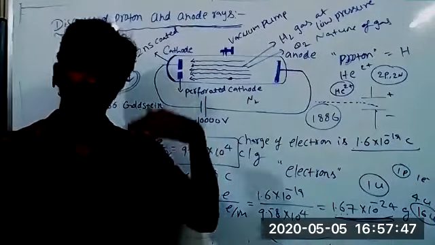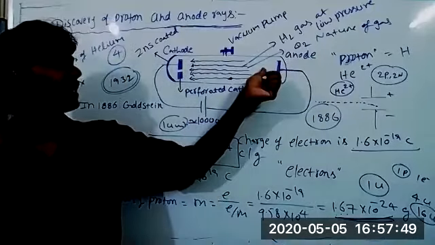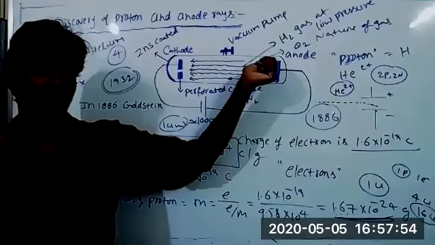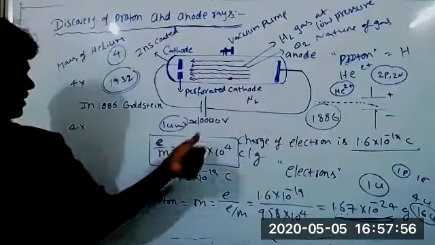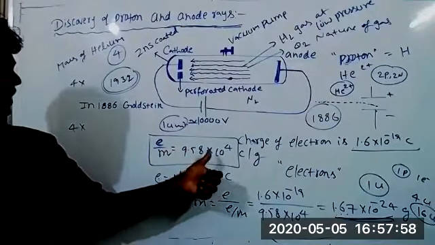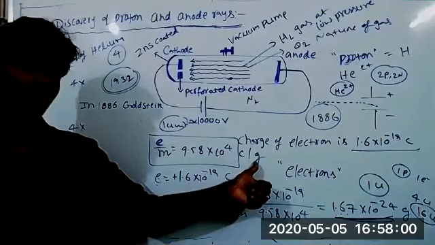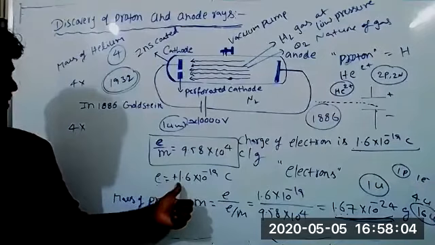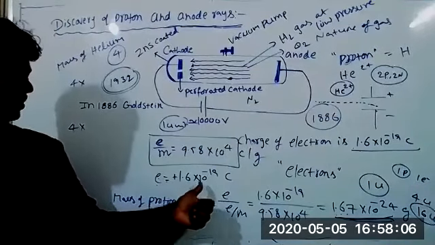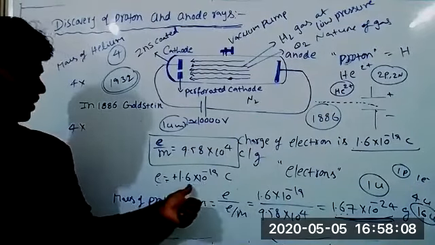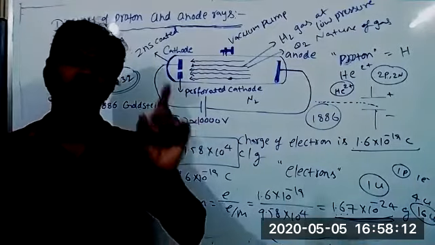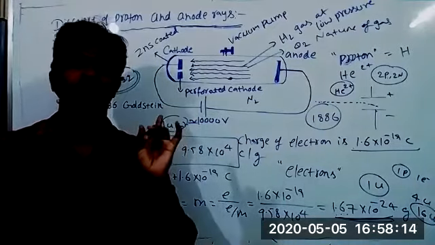It varies with the change of gas present in the discharge tube. If you take hydrogen gas, the e/m ratio is 9.58 into 10 power 14 coulombs per gram. The charge carried by the hydrogen atom is positive, 1.6 into 10 power minus 19 coulombs, which equals the charge of an electron. That means the hydrogen atom, the proton, carries only 1 unit of positive charge.